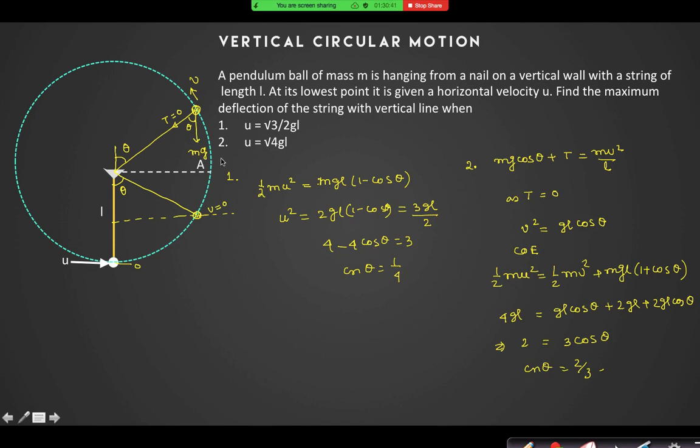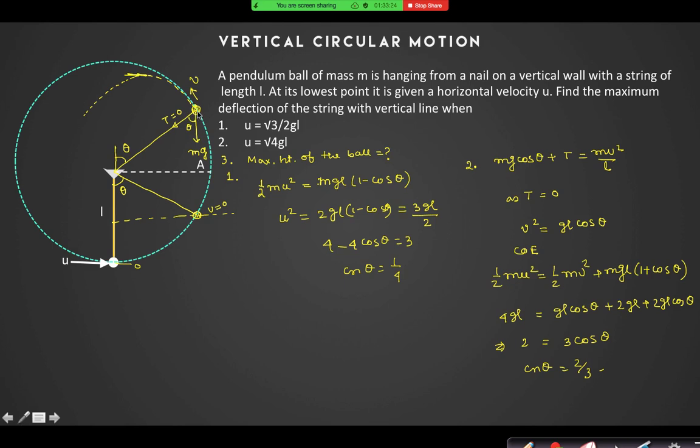In the second question, can you tell me what is the maximum height of the particle? After this, it will move in a projectile way, right? So the maximum height is this one. This is the maximum height of the ball.